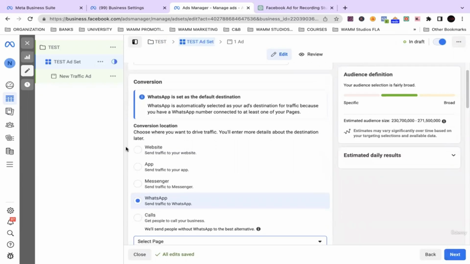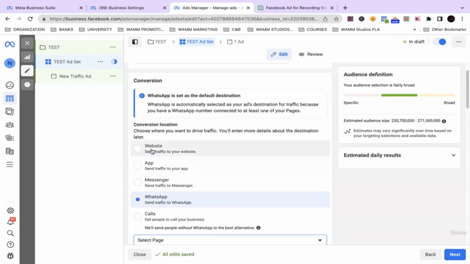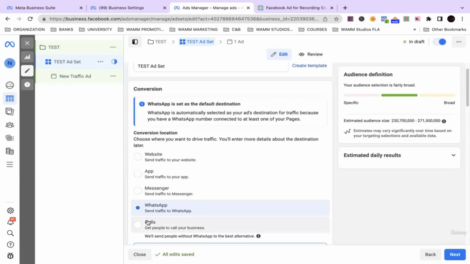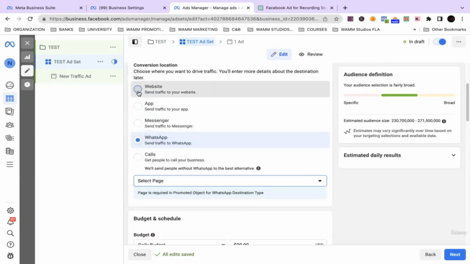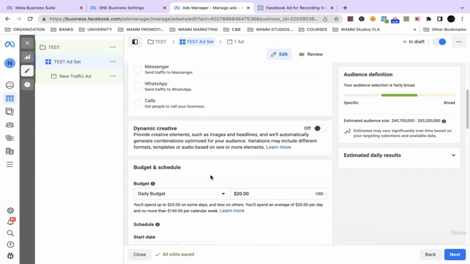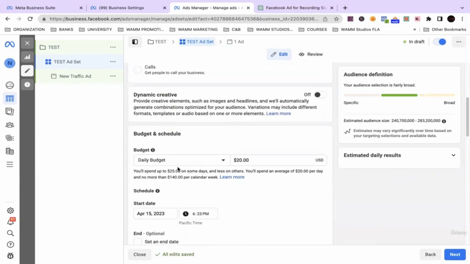Now we're going to select the type of conversion location. We said we want website traffic, but what website do we want to send the traffic to? Of course, the ultimate one is the website, but you do have different options: your app, Messenger, WhatsApp, calls. Of course, we're going to go to website.